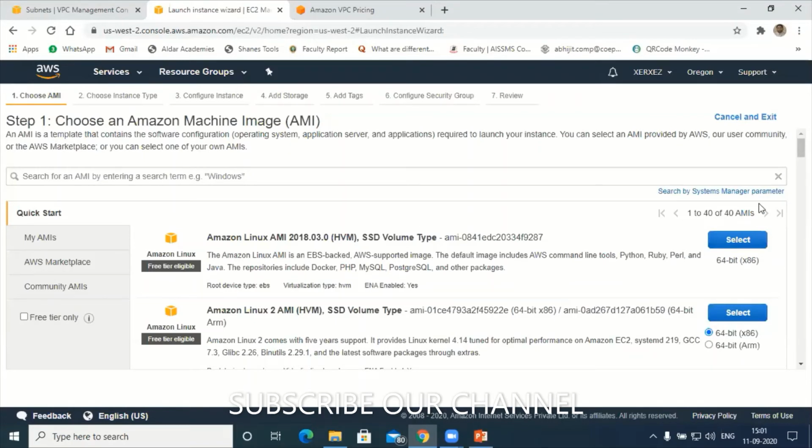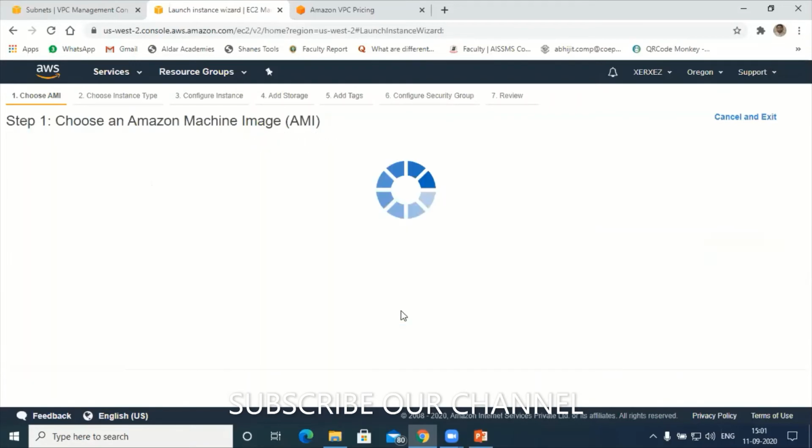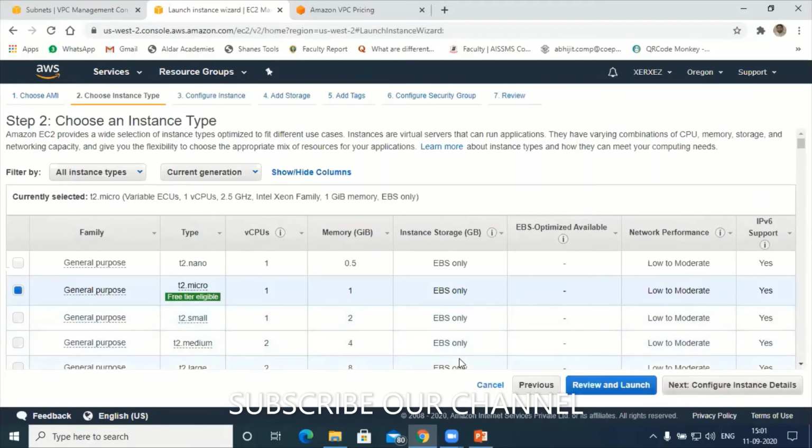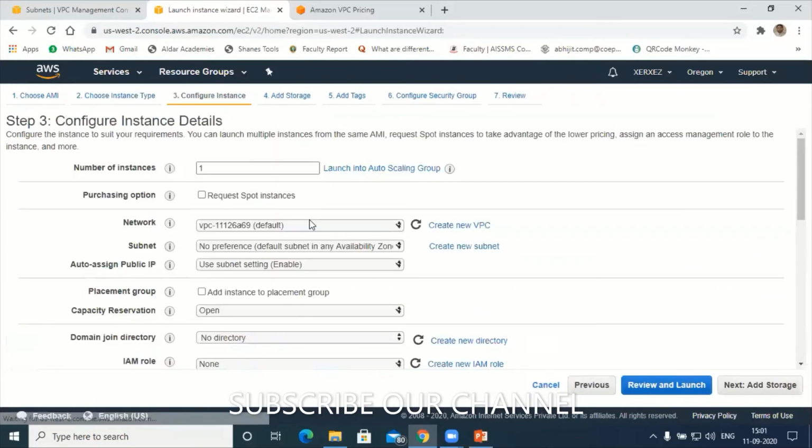Next, I'll use Ubuntu server, the free tier architecture. Here, most important, have a look at this. Number of instances, how many? I'll use one. Network: which VPC is this? It is the default VPC, sir.